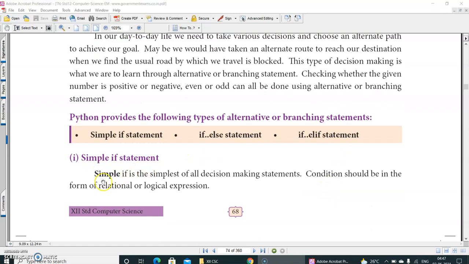Simple if statement. Simple if is the simplest of all decision-making statements. Condition should be in form of relational or logical expression. Relational, greater than, lesser than, equal to, not equal to, etc. Right?